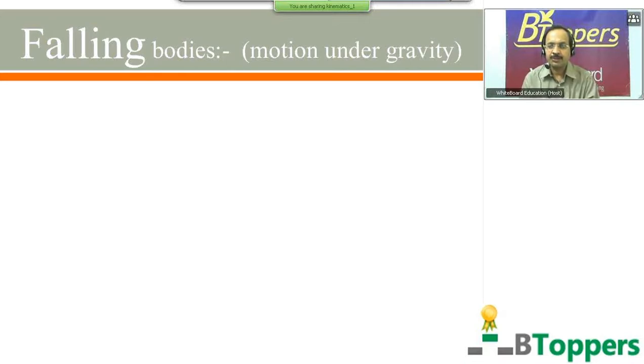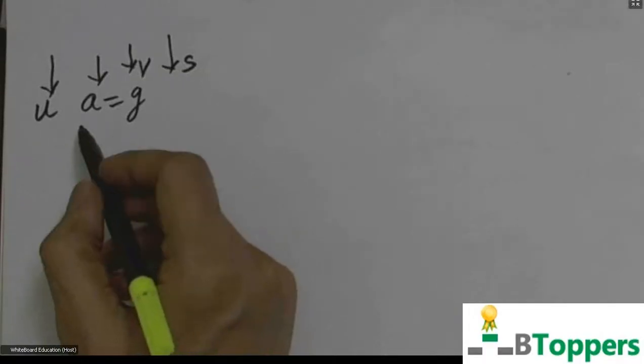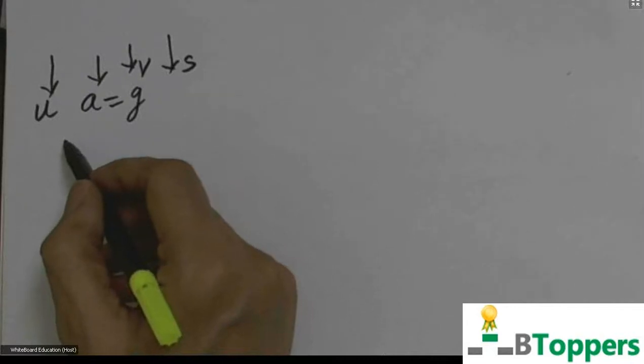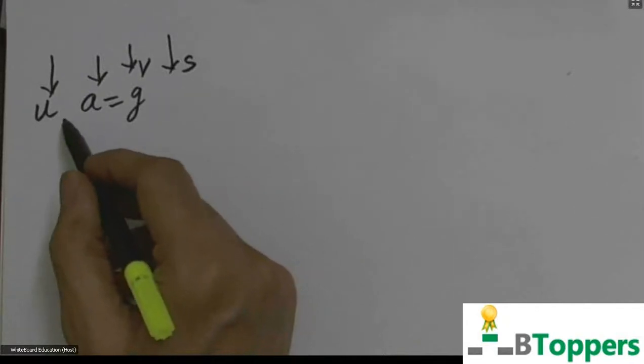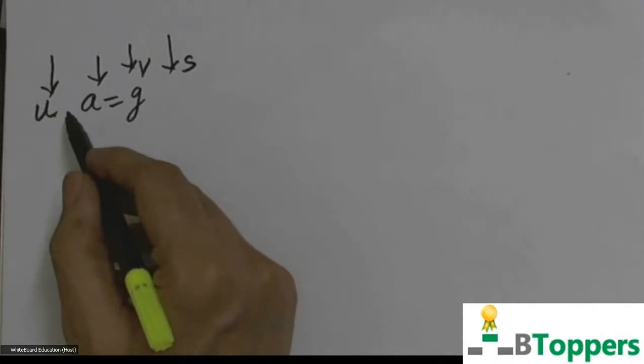Now I am going to discuss the equations of motion for a body which moves only under the influence of gravity. I consider a body which is projected vertically downwards with some initial velocity u from a certain height above the ground.